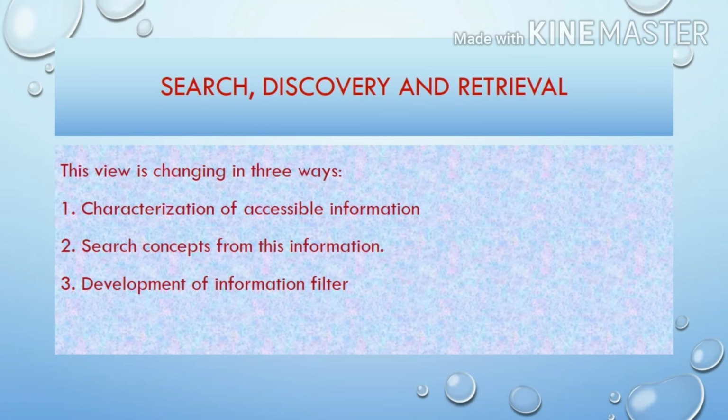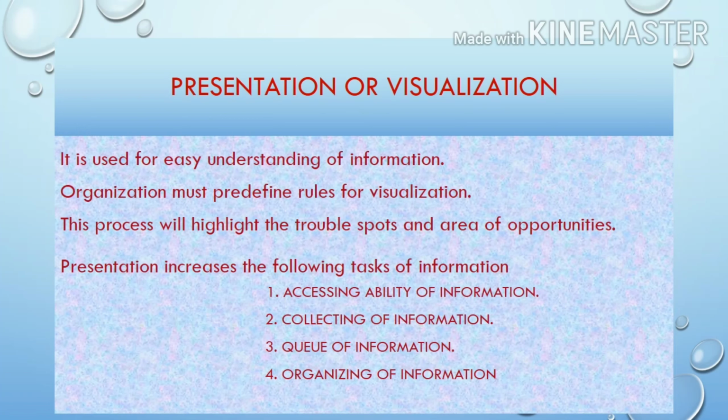In the past, information retrieval has been studied as though it were a self-contained problem. Yet from the users' and organizations' point of view, information retrieval is almost always part of some larger work process. This view is changing in three ways. First is characterization of accessible information in terms of its structure. Second is the application of such concepts from the information science literature. Third is the development of information filters that reduce the problem of information overload. The second activity related to navigating the infosphere is presentation and visualization.